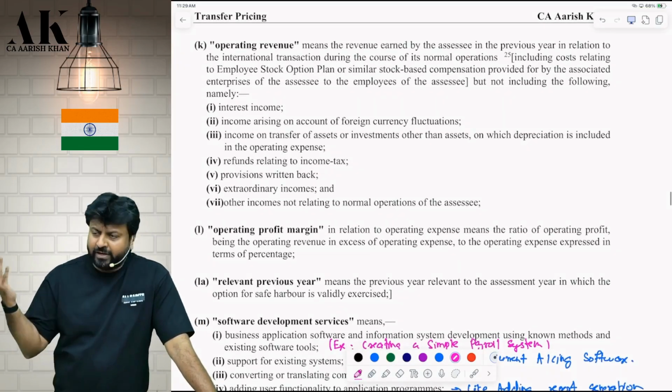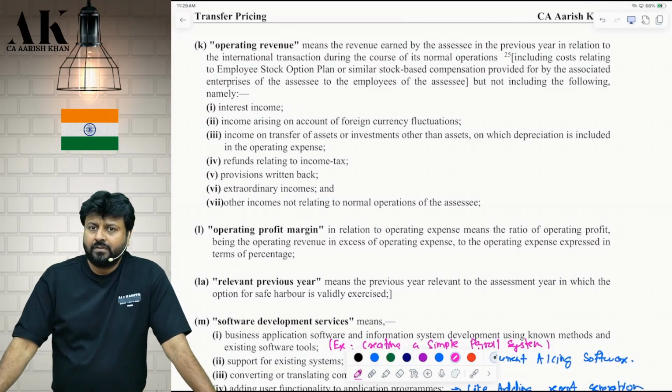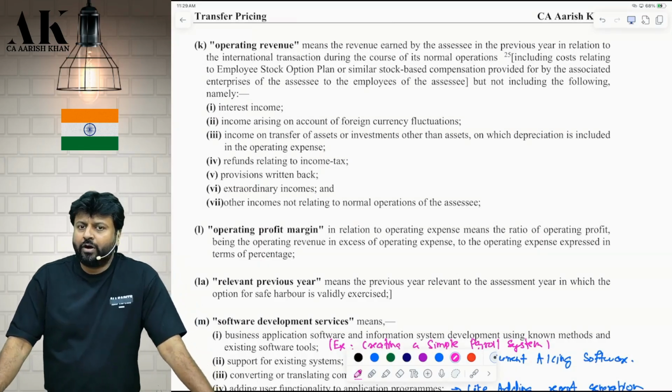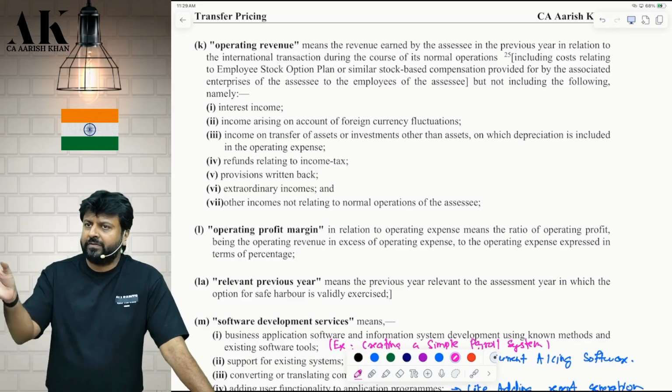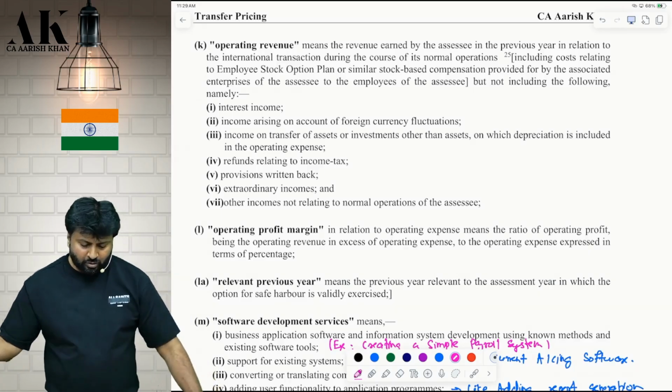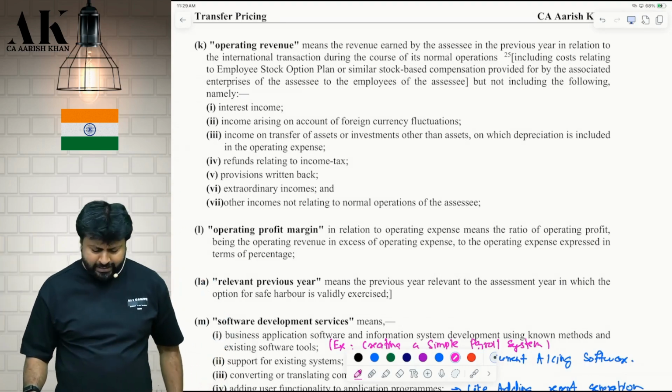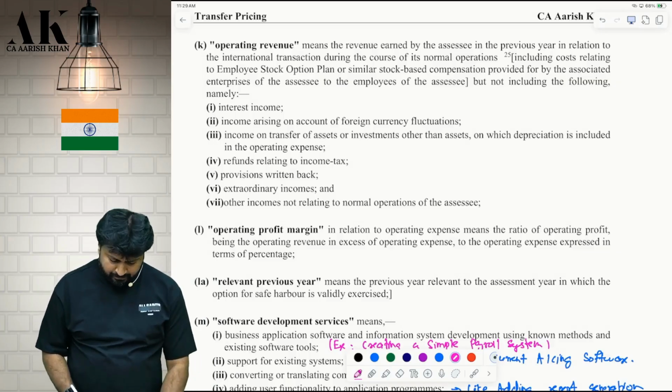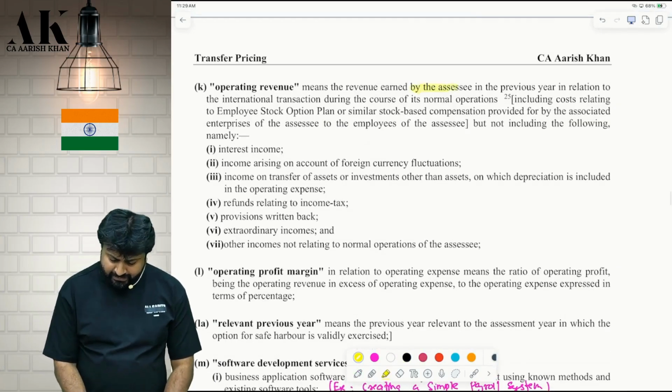What is operating revenue? Once we know operating revenue and operating expense, then the difference between the two will be called as what? Operating profit. So operating revenue is more or less same only like operating expenses. Check please. It means the revenue earned by the assessee.